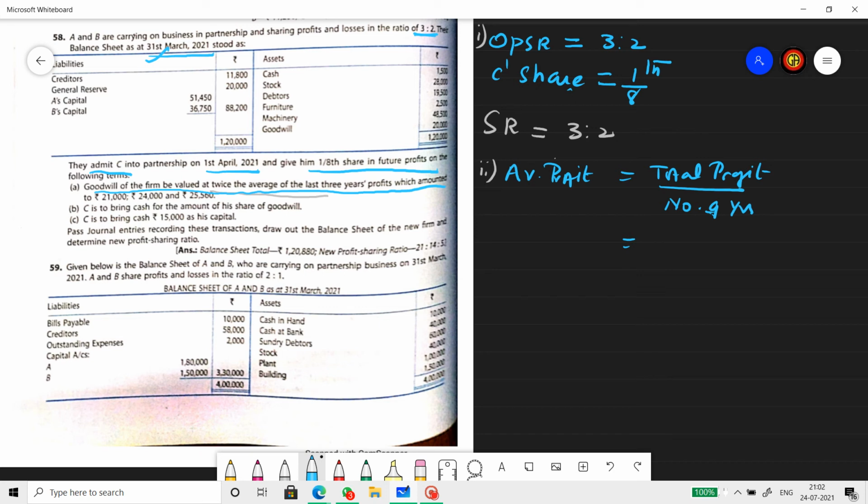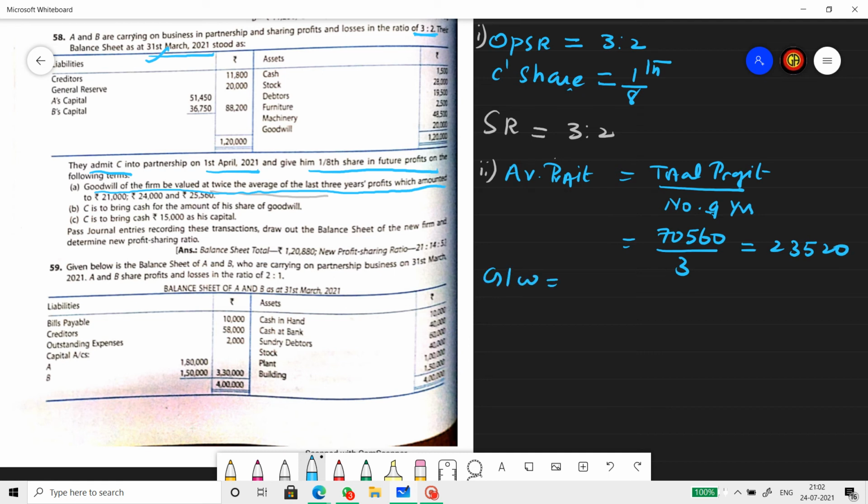Ananya, do you have the figure ready? 21 plus 24 plus 25,560? Yes, ma'am. 70,560. 70,560 divided by 3, and what does this work out to? 23,520. This is the average profit.